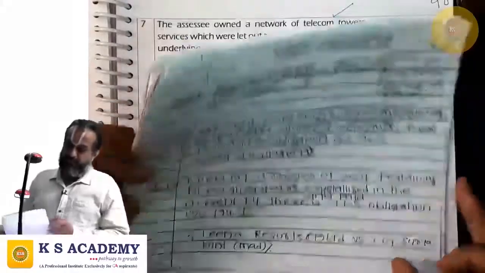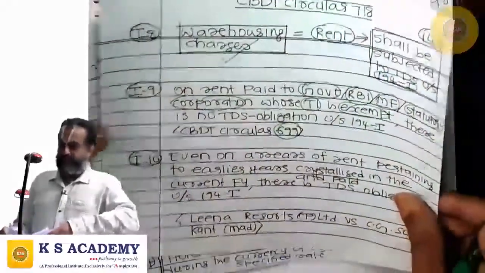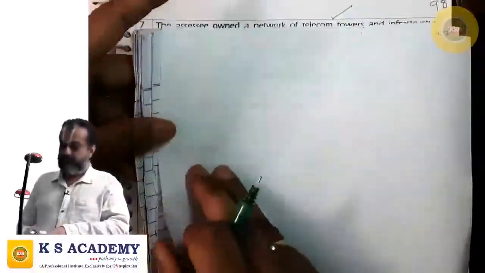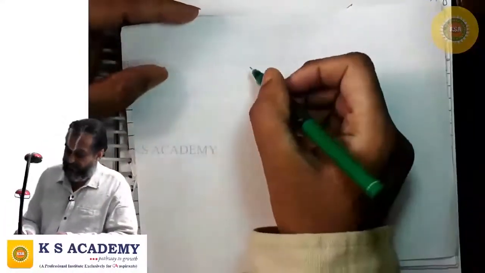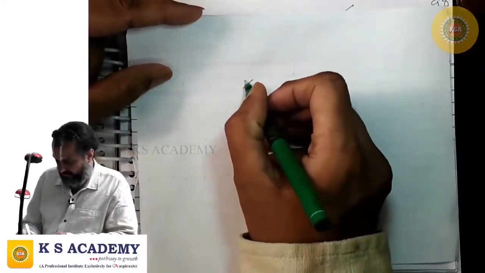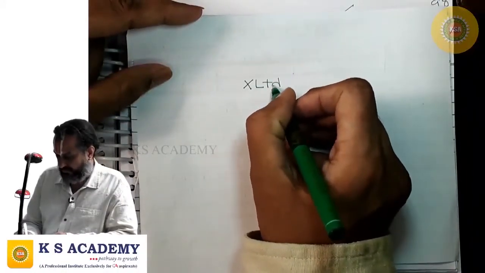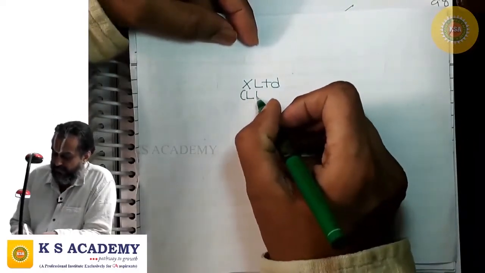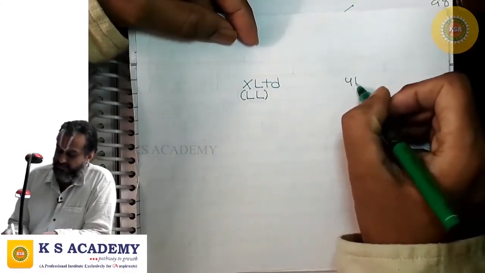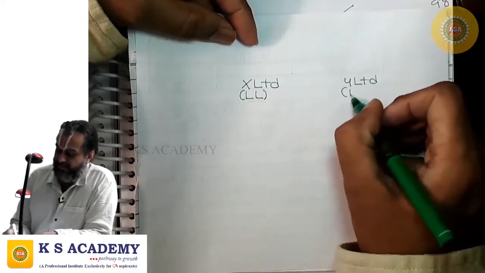Next, see this example. X Limited is the landlord, Y Limited is the tenant.